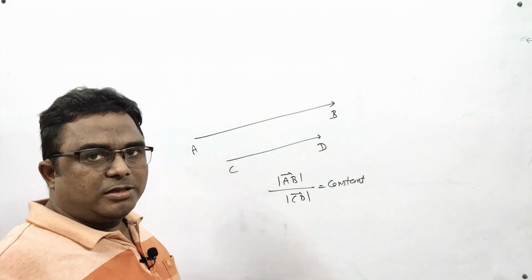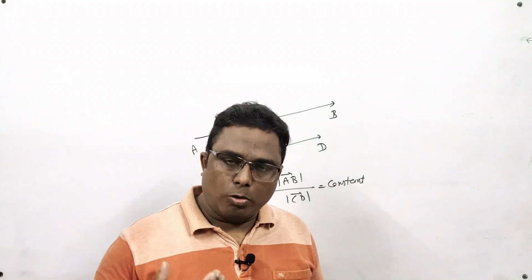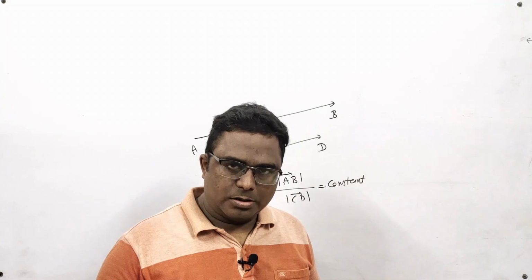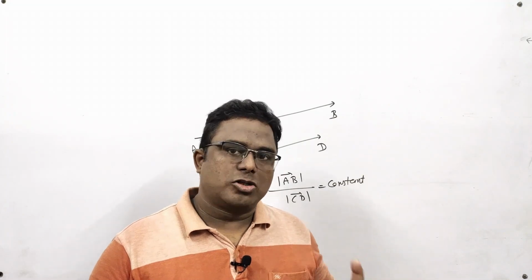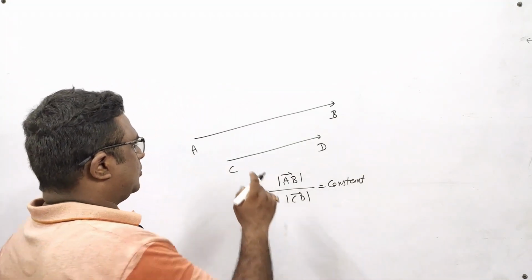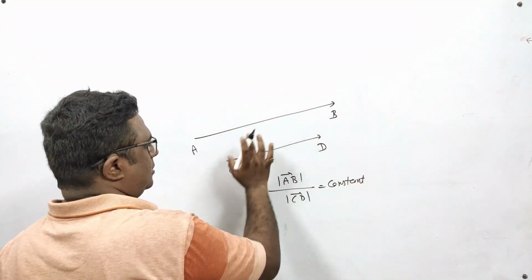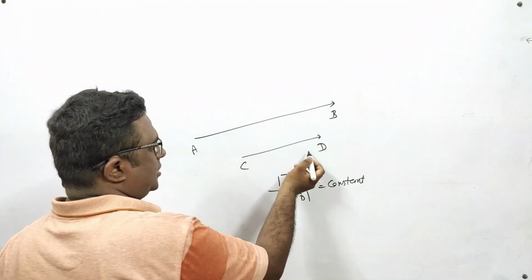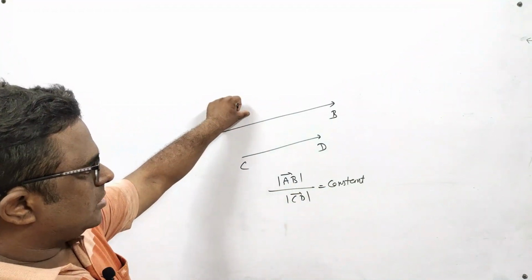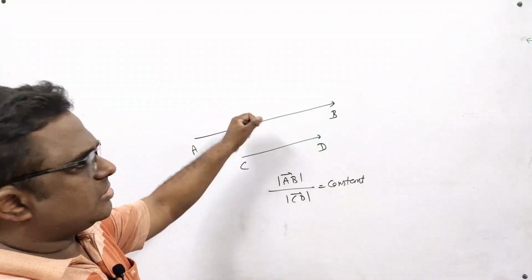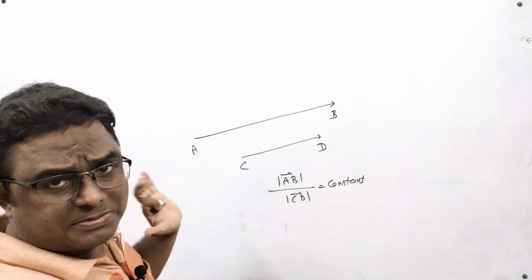So if you divide the magnitudes of two collinear or parallel vectors, you always get a constant. For example, suppose the length of AB is twice the length of CD. For example, it is 10 centimeters and this is 5 centimeters.